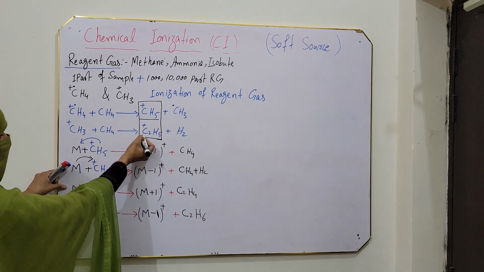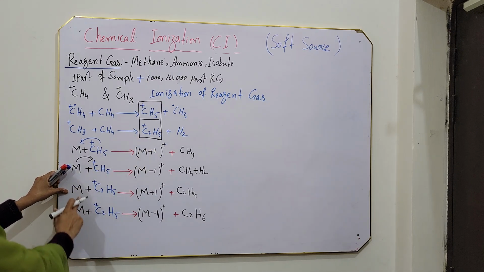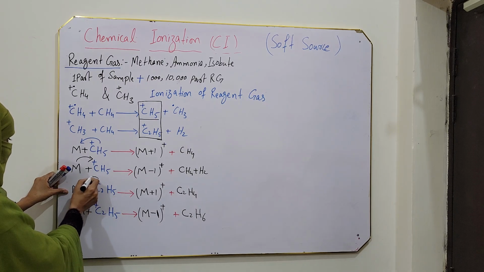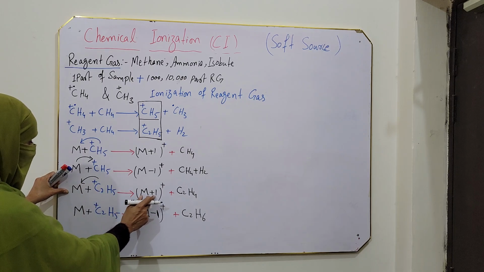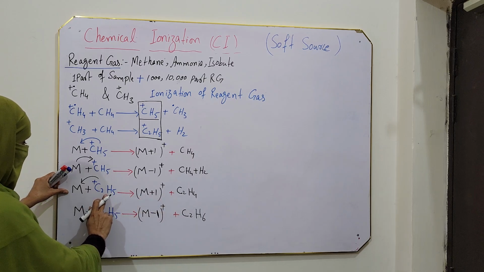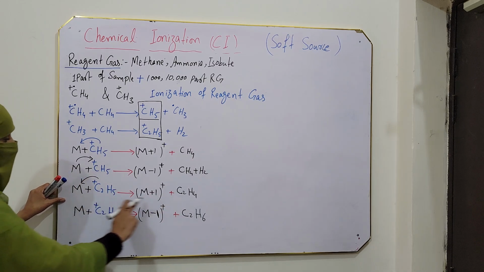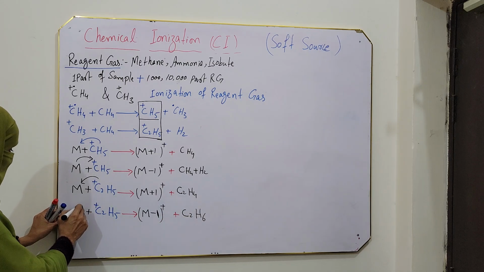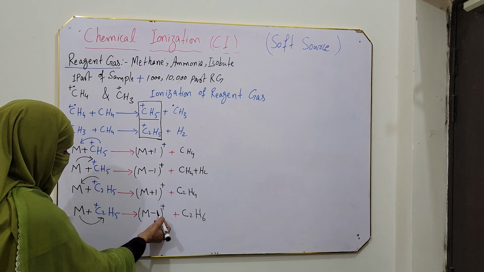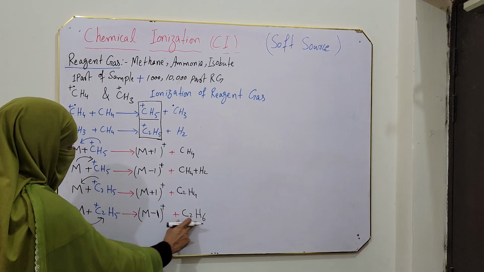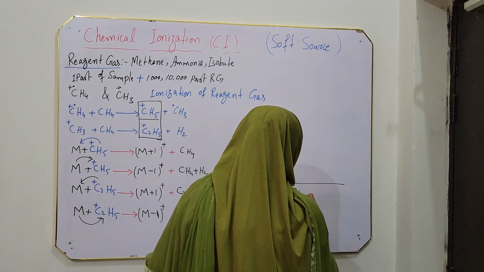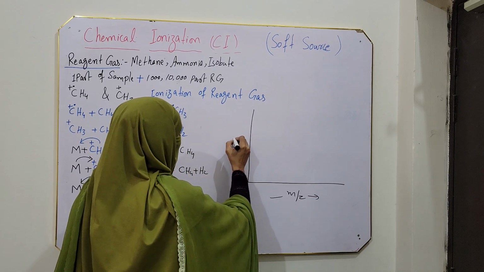The second possibility is ionization with the second species, C2H5. Again it can combine with our sample in two ways. First, it can give hydrogen to our sample molecule, then it becomes M plus 1 and the ion is formed along with C2H4. See, it was C2H5, one hydrogen is donated to the sample, and the remaining is C2H4. Or it can take hydrogen from the sample. If it takes hydrogen from the sample, then the remaining is M minus 1 charge and we get C2H6.